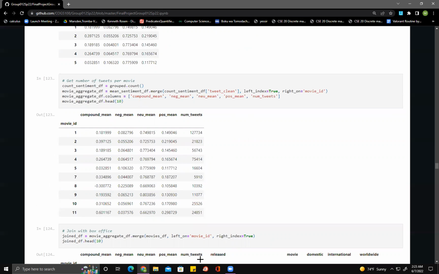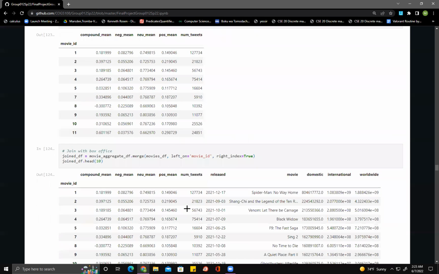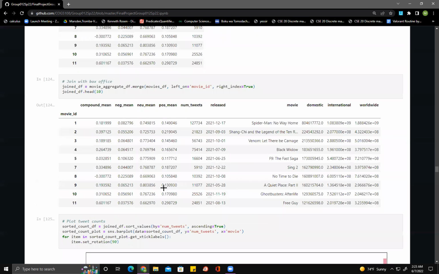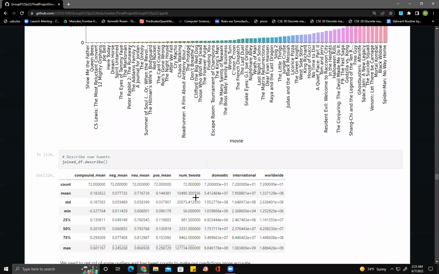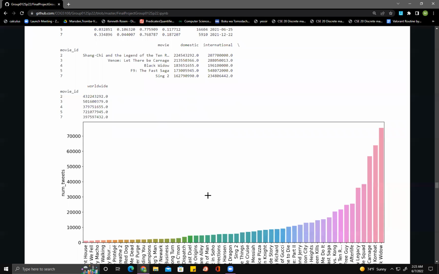Then we looked at how average compound sentiment scores and domestic box office numbers compare. Our comparisons of compound scores to domestic box office numbers show little to no correlation between the variables. On the other hand, there was a clear upward trend in the number of tweets and domestic box office numbers. We looked at the spread of the movies based on their negative, positive, and neutral average tweets, and when compared to the box office numbers, these all looked the same.